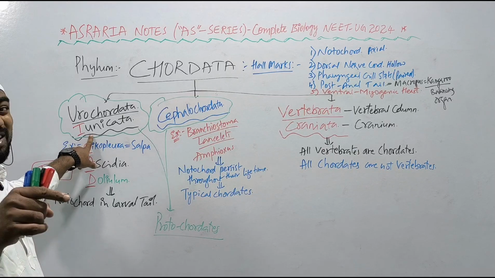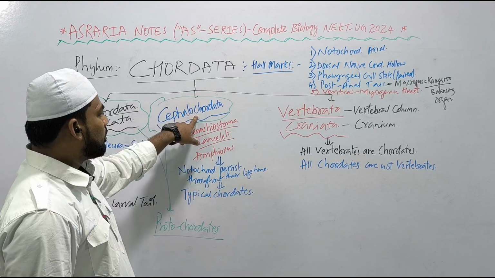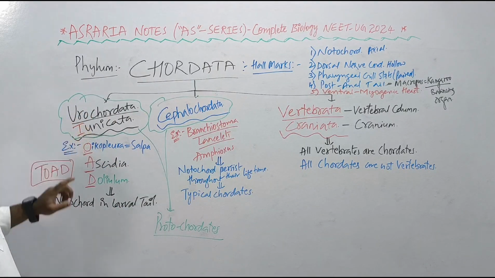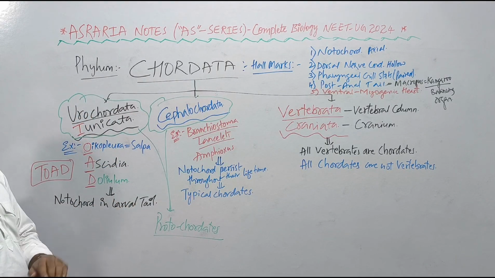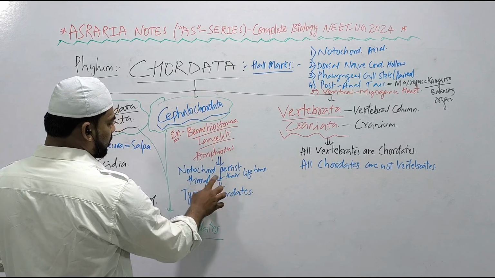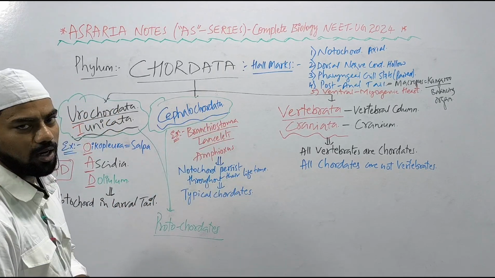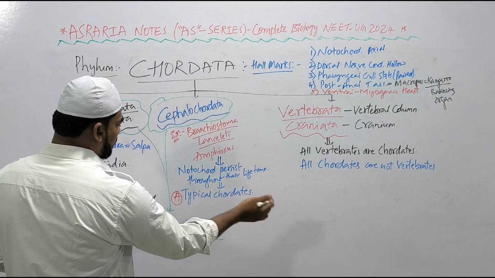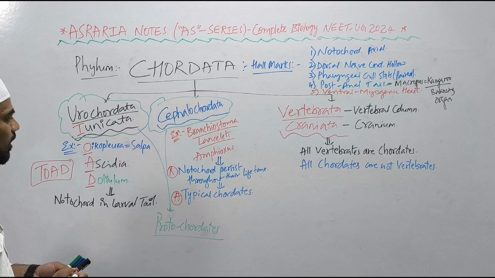Because the body is surrounded by a covering, the tunic. Then Cephalochordata and Vertebrata, Craniata, right? In Urochordata, Tunicata, the notochord is present in the larval tail only, absent in adults. But whereas in the cephalochordates, the notochord persists throughout their lifetime. Hence, they are called typical chordates. Assertion: Cephalochordates are called typical chordates. Reason: notochord persists throughout their lifetime.